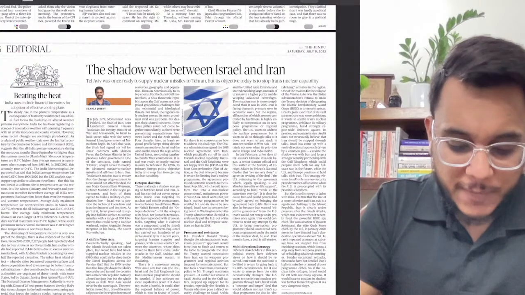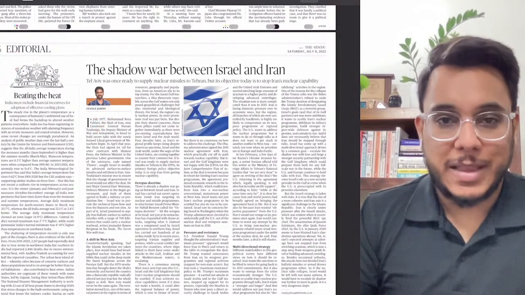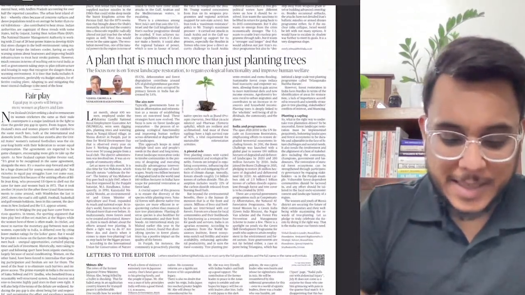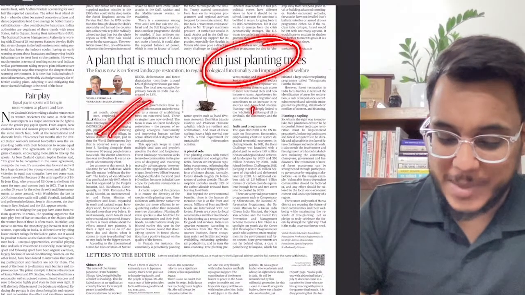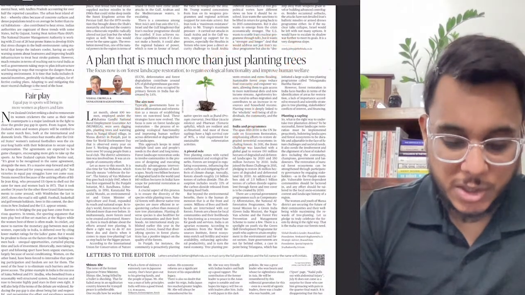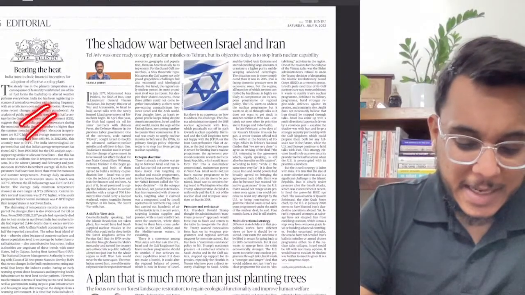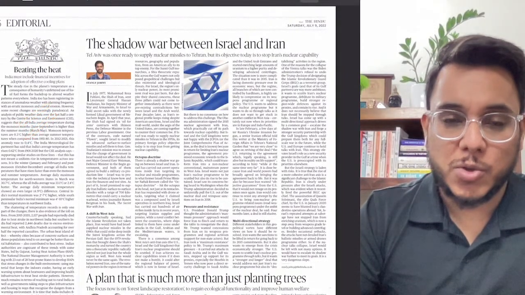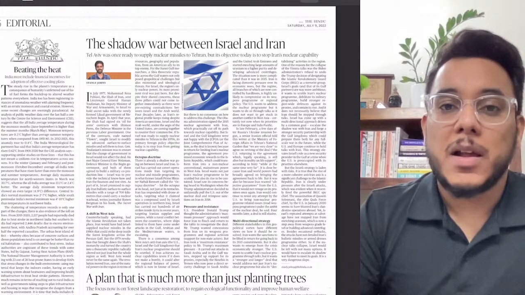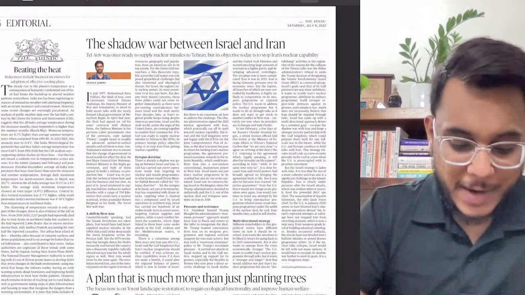Editorial page. The first article is talking about the shadow war between Israel and Iran. The second article is talking about forest landscape conservation. We'll be seeing this article. Beating the heat, again we'll be seeing this article also. It is talking about the need for cooling plans, fine, we'll see this.